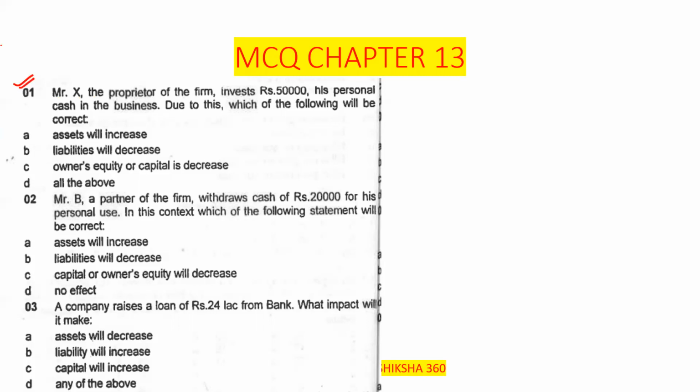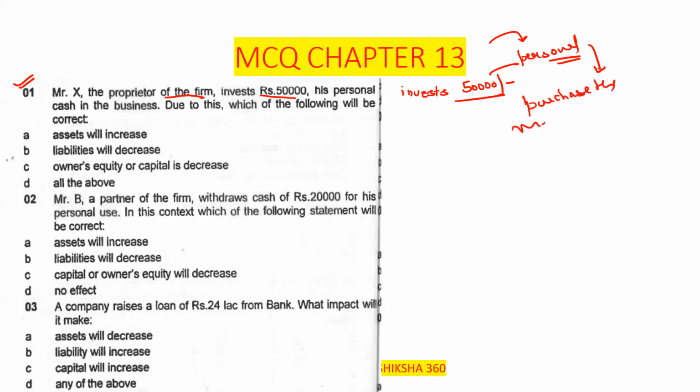Mr. X, the proprietor of the firm, invests rupees 50,000 of his personal cash in the business. When this is invested in the business, they will purchase machinery, or they can do other things with this amount.